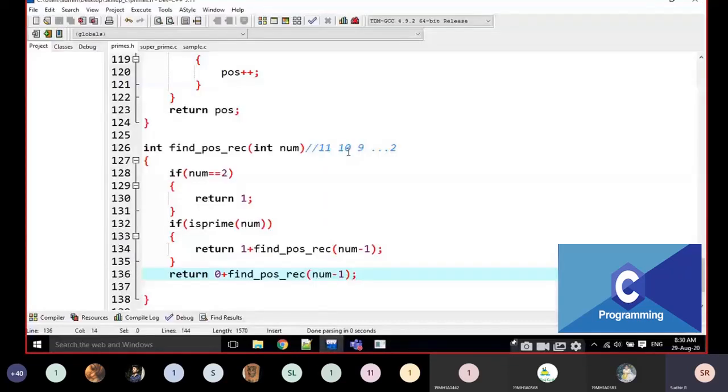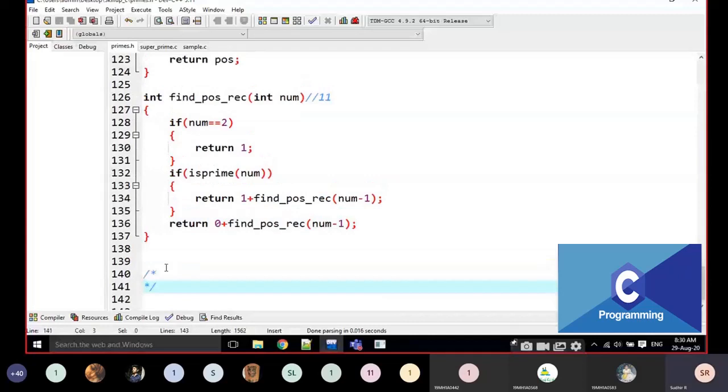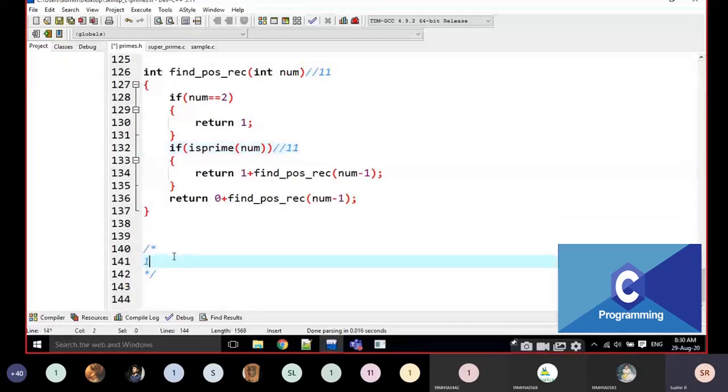How is it going to work? For example, I am giving 11. I am taking 11 here. The number is 11 initially. Now I am going to check, is the number 2? No, not at all, right? Now I am coming here. Is 11 prime? Yes, it is prime. Then it is going to be 1 plus.